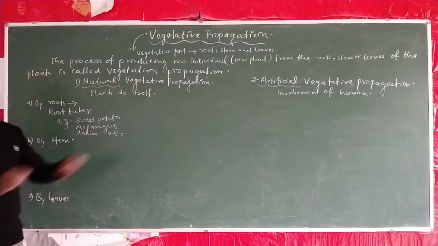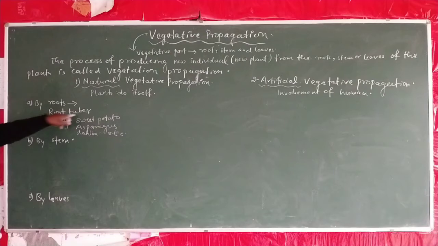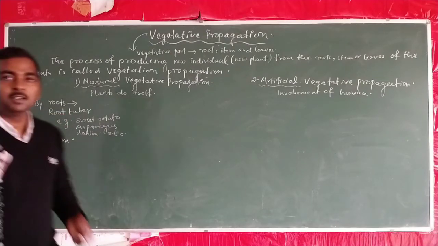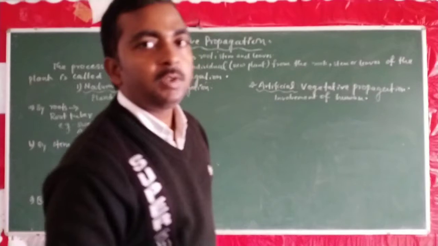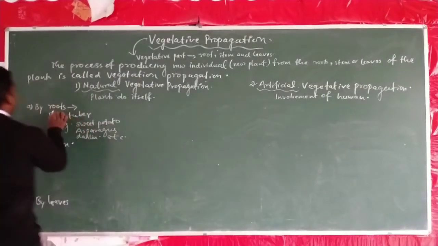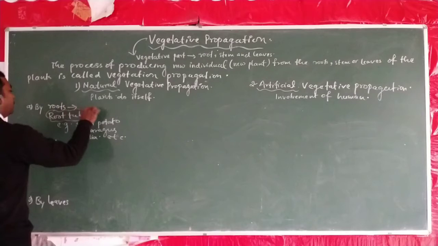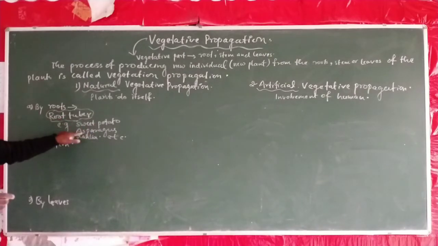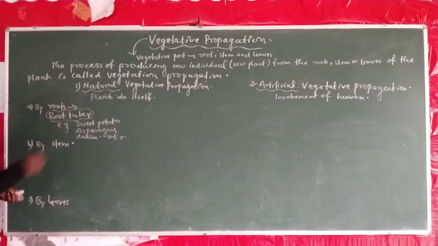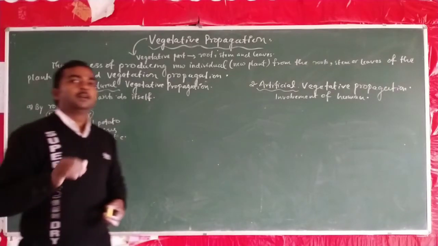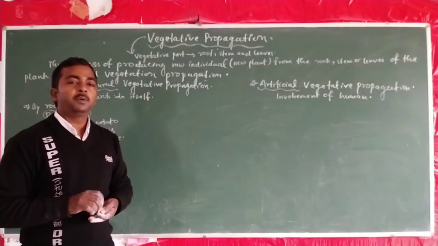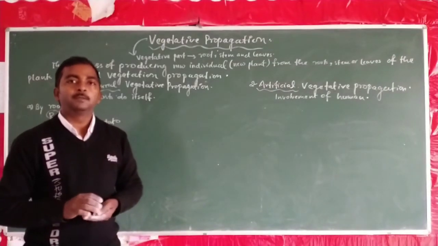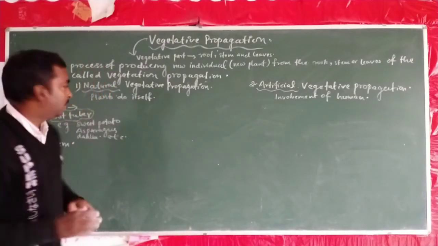It means some more plants also can bear root tuber. So root tuber is the special structure through which root can propagate new plants. So root tuber is a special structure inside the plant's body, for example in some plants like sweet potato, asparagus, dahlia. So these are the plants that bear root tuber, and when these root tubers go deep in the soil, independently they can bear more number of plants.